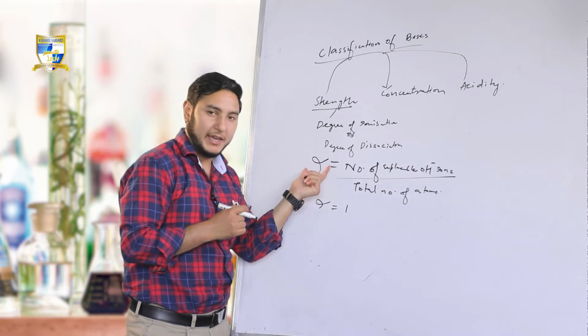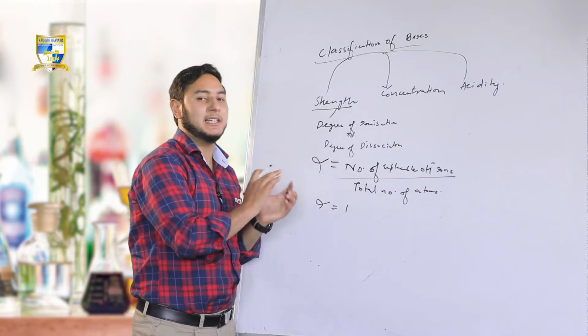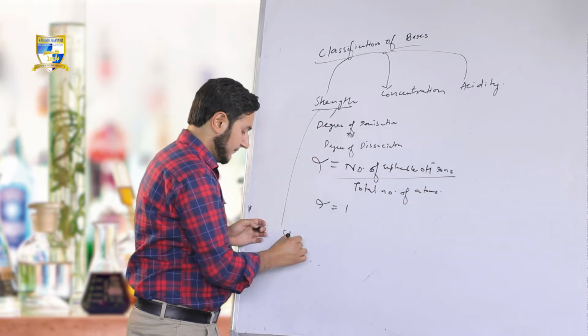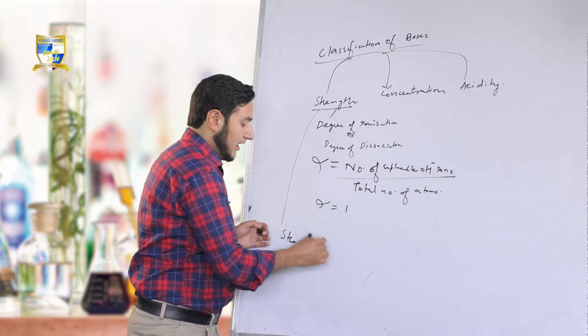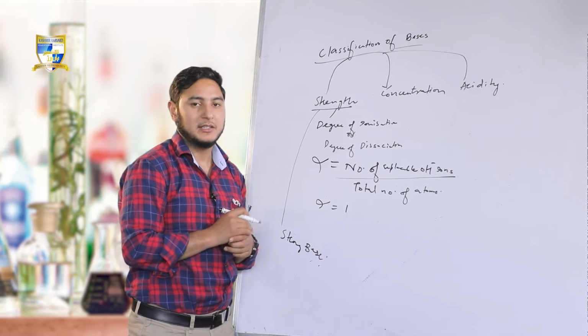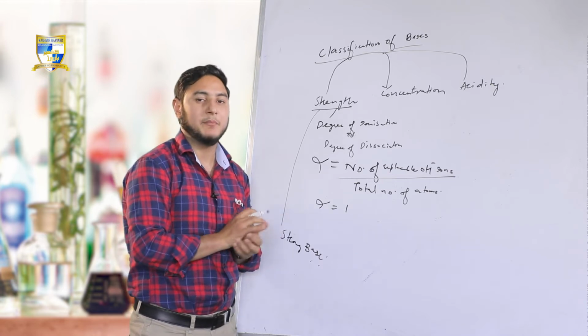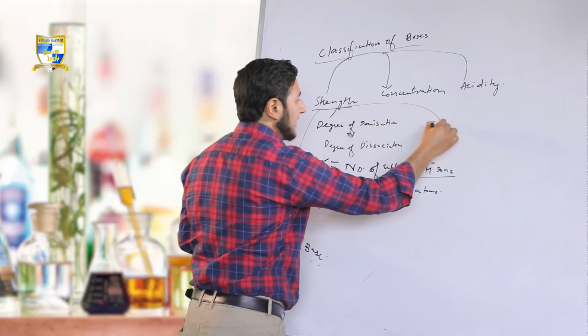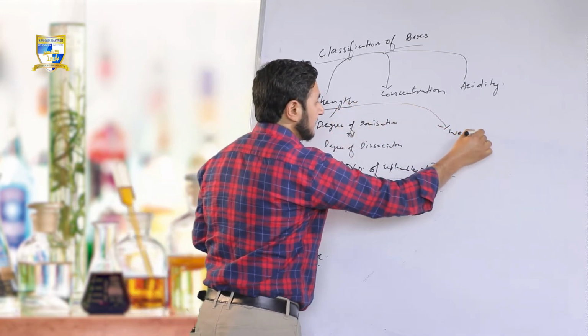If the base ionizes completely, it is called a strong base, and if it ionizes only partially, it is called a weak base.